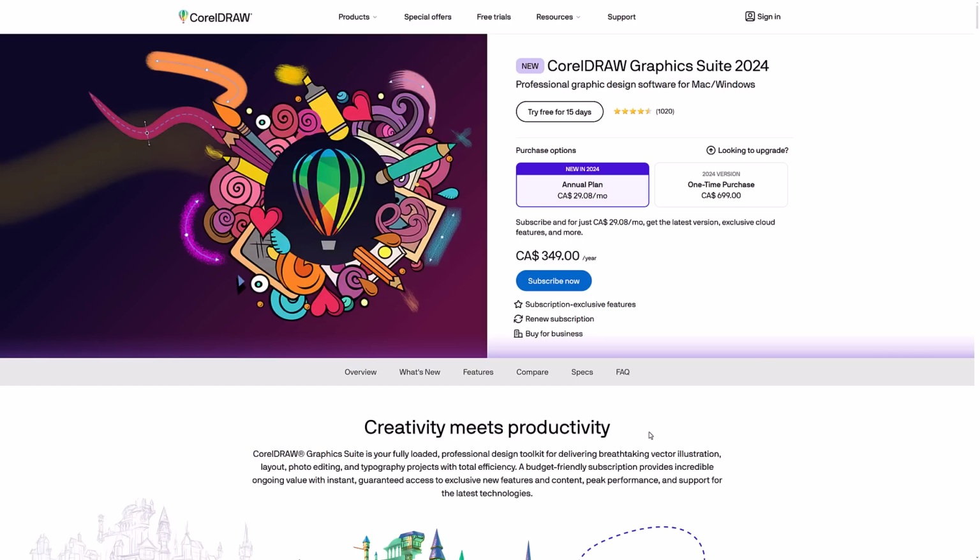We also have CorelDRAW. Now, CorelDRAW has its fans. It has been around, again, maybe as long, possibly longer than Illustrator. If you're looking for a vector graphics suite, the one thing about CorelDRAW is you're kind of into Adobe pricing there, and it's subscription based as well. So that's definitely a turnoff for some people. But I know some people absolutely swear by CorelDRAW. It used to be a much bigger player in the space, but I haven't kept up to date with the updates that have happened in the CorelDRAW. But it's definitely one of the alternatives that's out there.